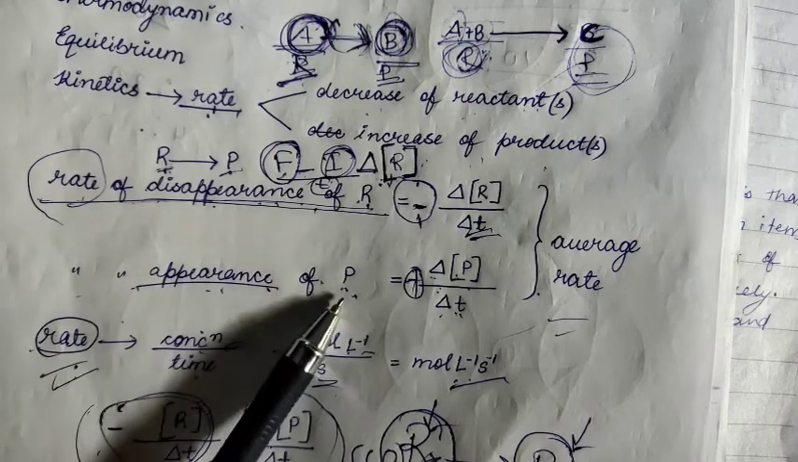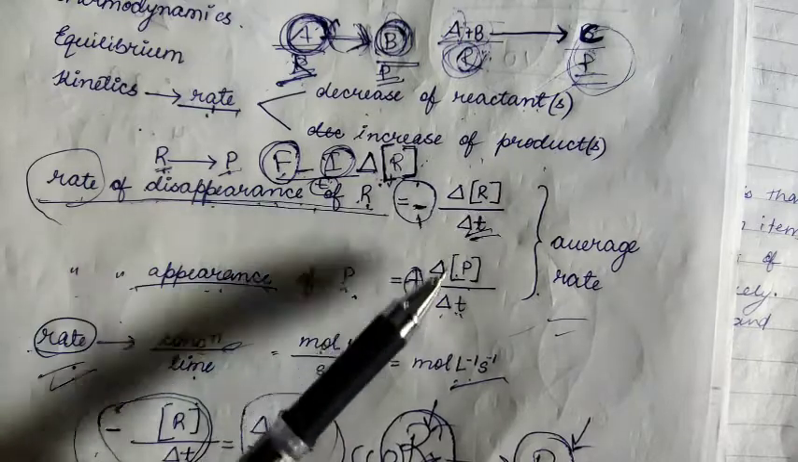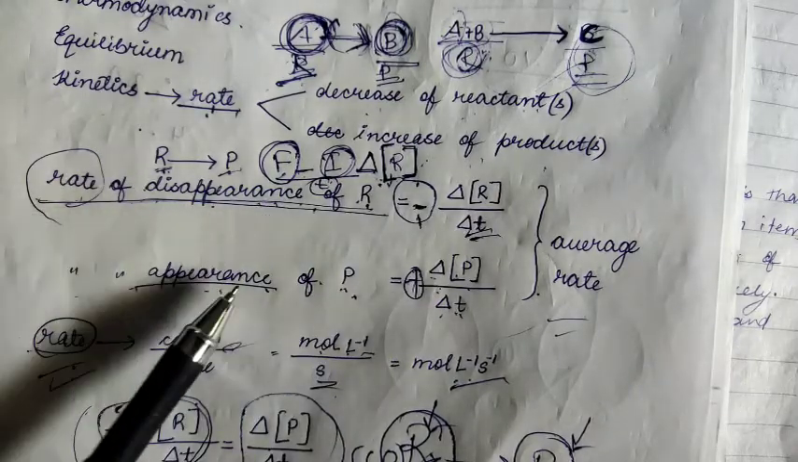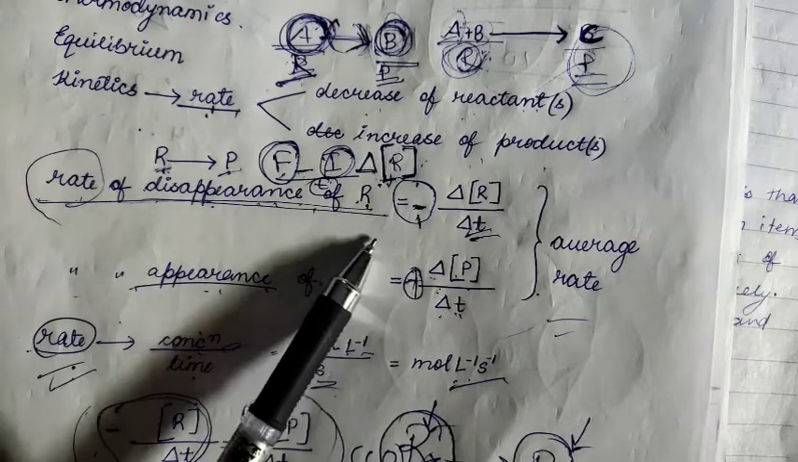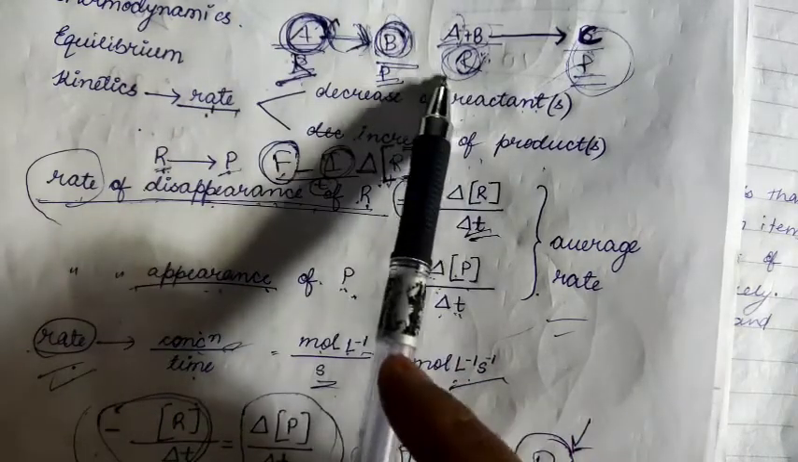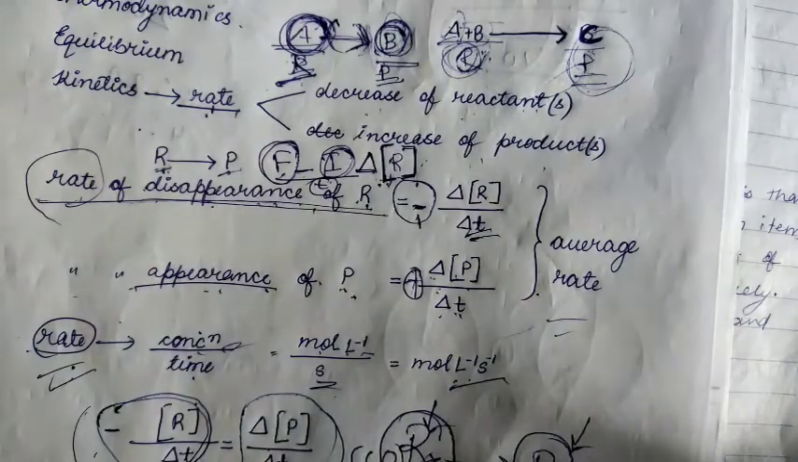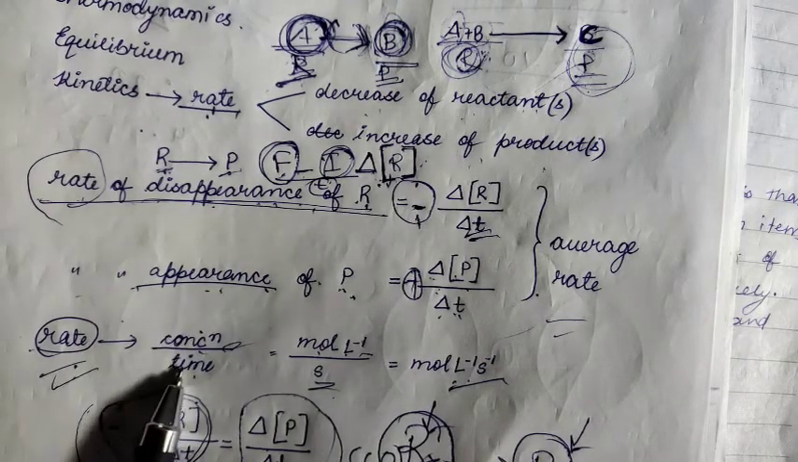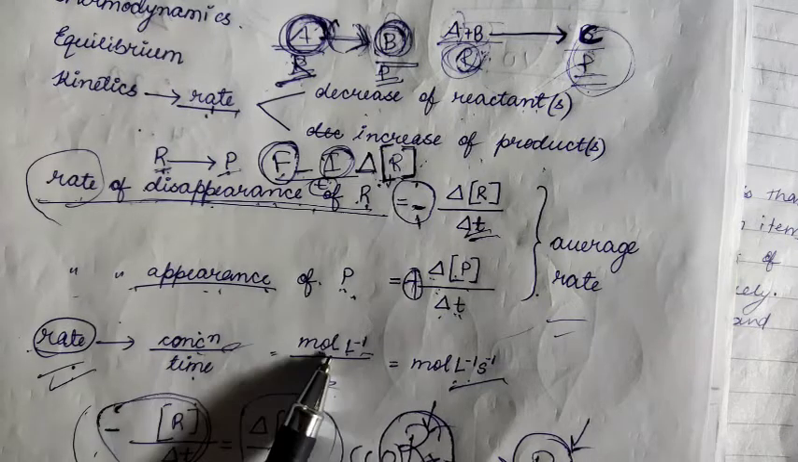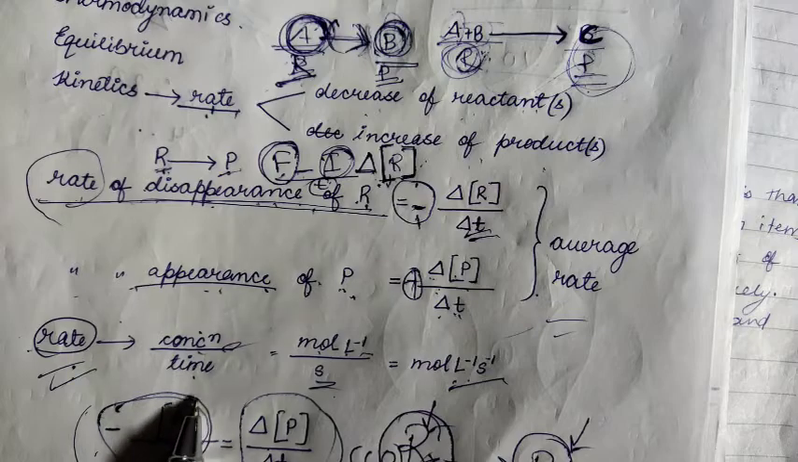Now rate of appearance of P is always positive, this one you have to remember, and they are equal. The rates of these two, appearance and disappearance, are equal because, as I have already said, the amount of reactant that is absent, that much amount of the product is formed. I hope this is clear. And you can also see the rate here, concentration by time, okay, so it is equal to mole per liter per second. I hope this is clear.